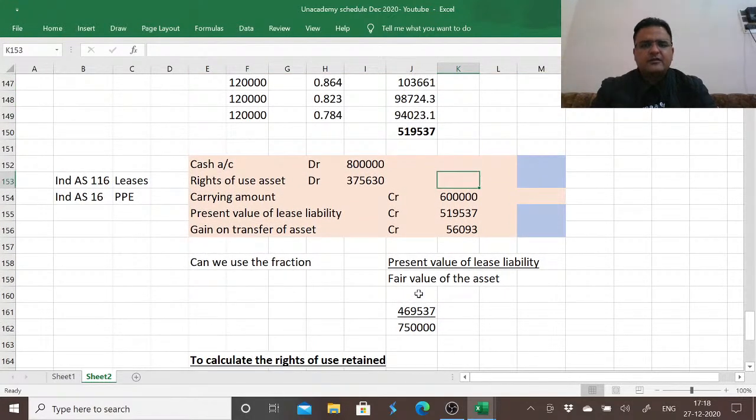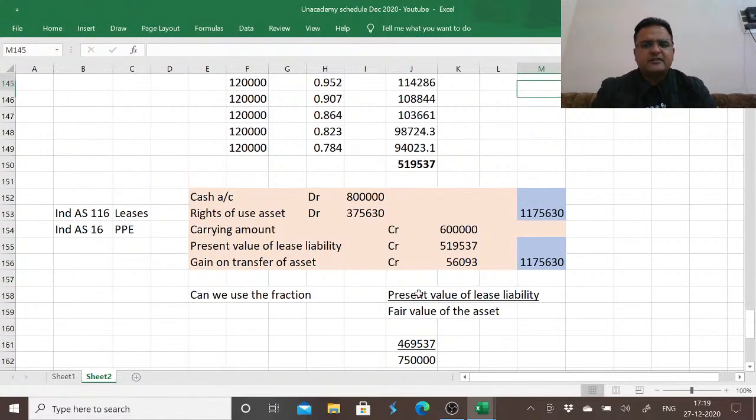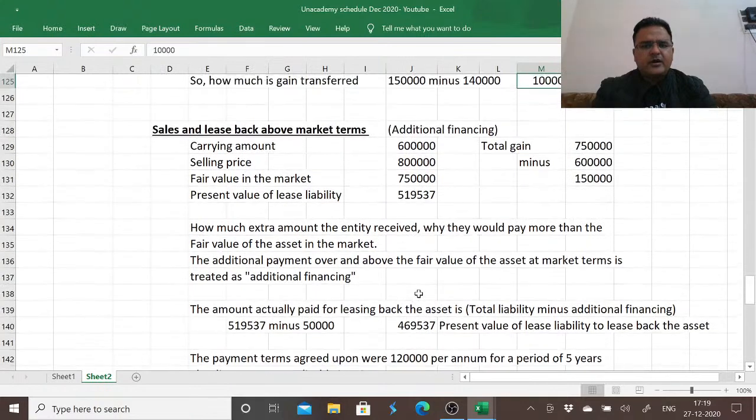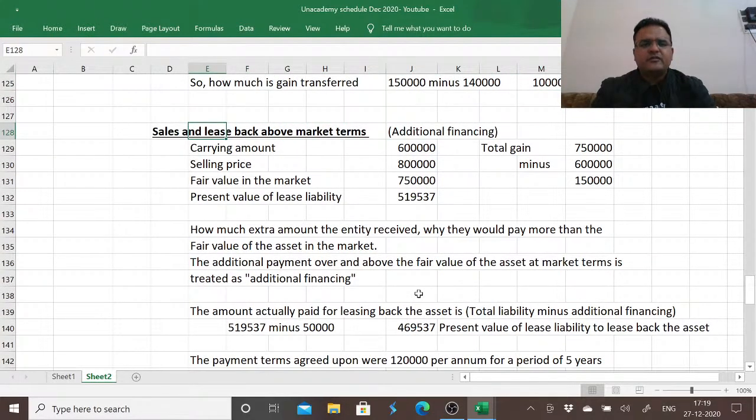So when we total the debit, 8 lakh plus 375,630, on the debit side the total is 11,75,630, and the total on the credit side is 6 lakh plus 519,537 plus 56,093, which is 11,75,630. This is how we deal with sale and leaseback transactions above market terms, and it is treated as an additional financing.